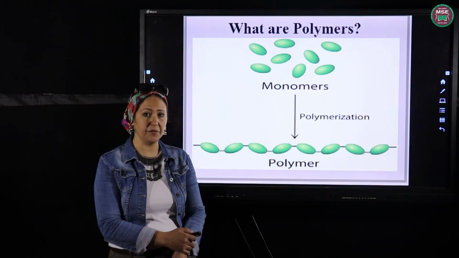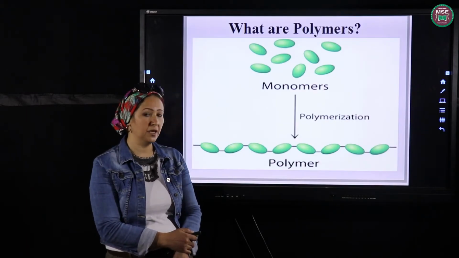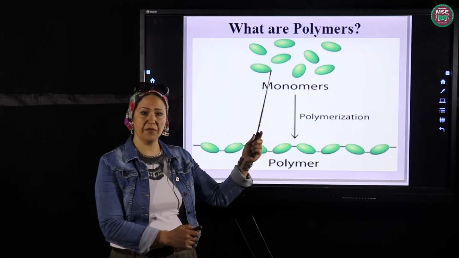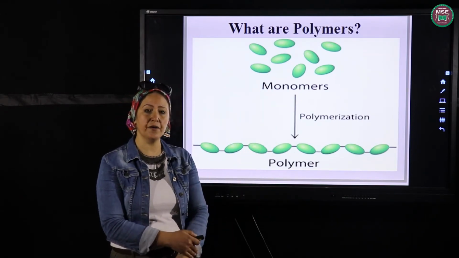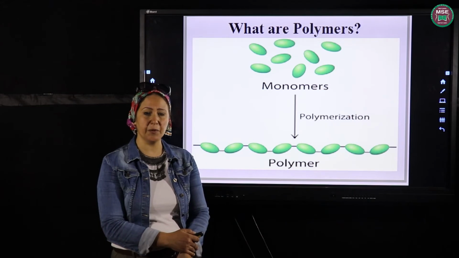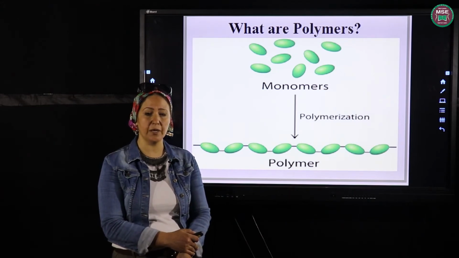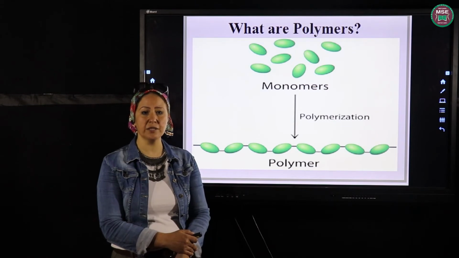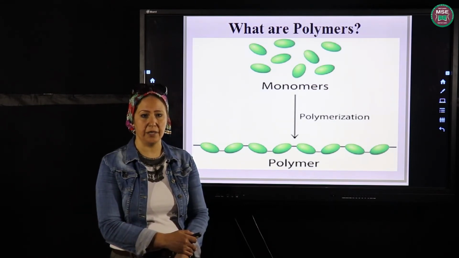So what is the meaning of the polymerization process? If you look at this figure, you will find that these are the monomers. When the monomers join together, they form the great polymer through a process called polymerization. So polymerization is the process where the monomers join together to form a great polymer.